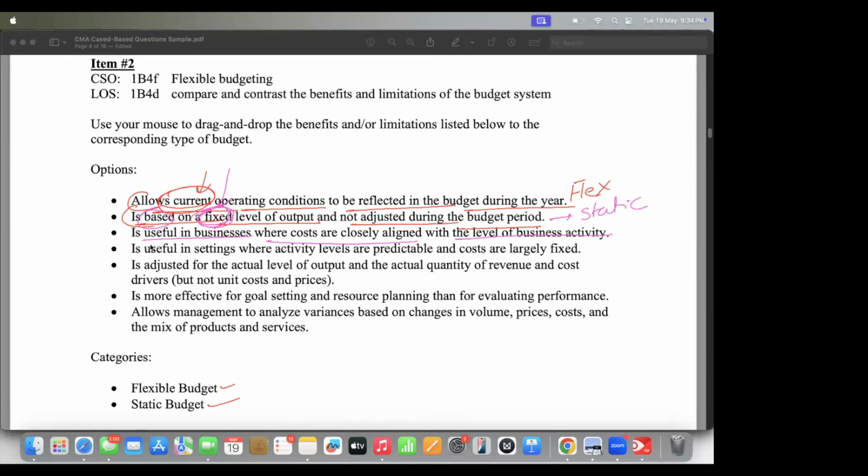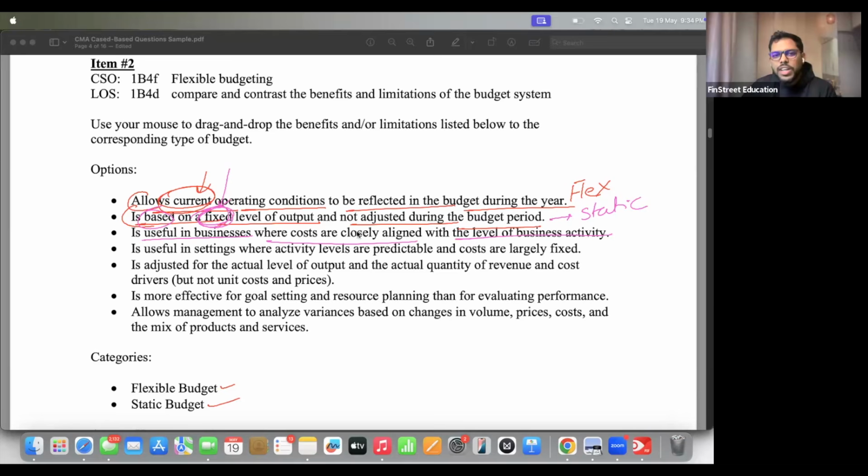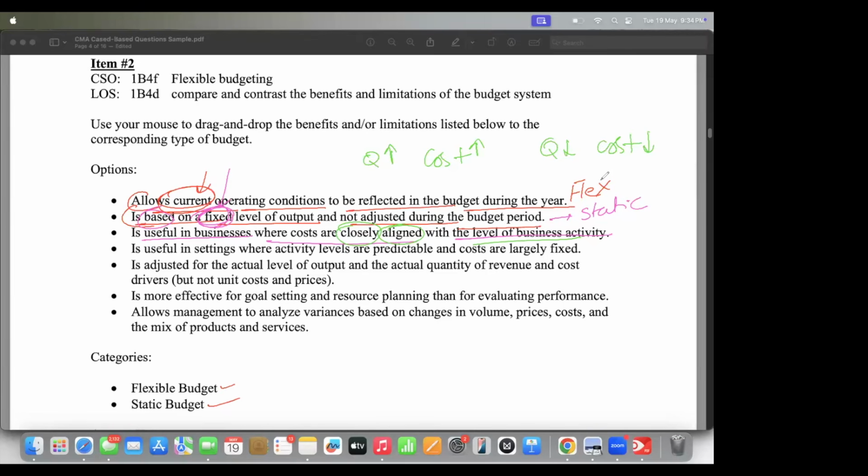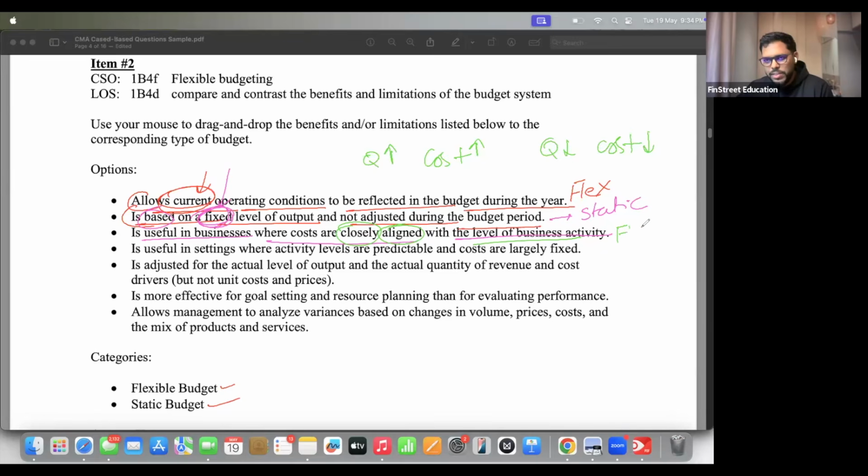Next, is useful in businesses where costs are closely aligned with the level of business activity. Flexible. Think it through. I'll give you one more hint. Costs are closely aligned with the level of business activity, which means if quantity is higher, cost should adjust accordingly. If quantity is lower, cost should adjust accordingly. So within flexible budget, do we consider change in quantity, or in static, do we consider change in quantity? Flexible. Correct. This should be flexible.